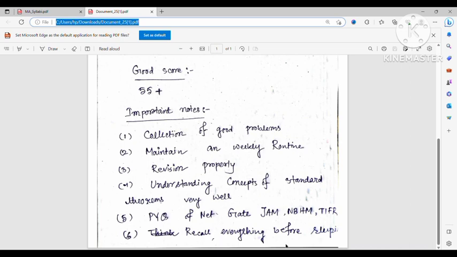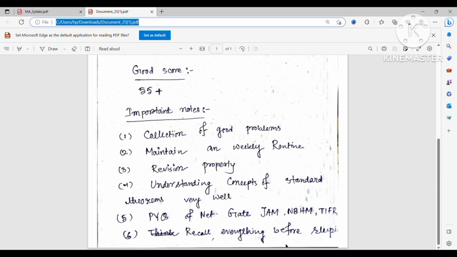Okay, so these are the important notes. Now many students ask me some questions. They ask whether it is important to make notes of each topic. Personally, I was very lazy, so I just made a collection of good problems, but I did not make any kind of notes for each topic.